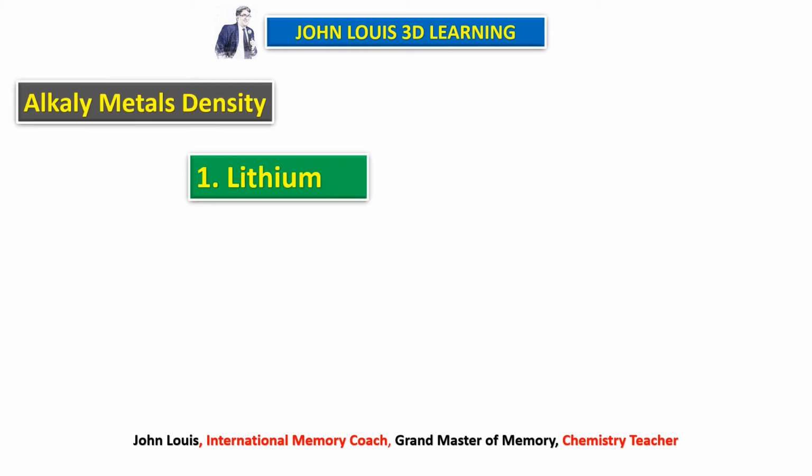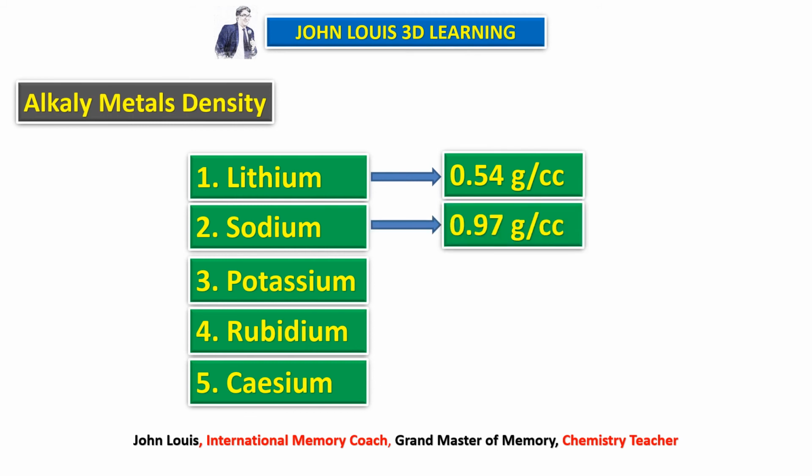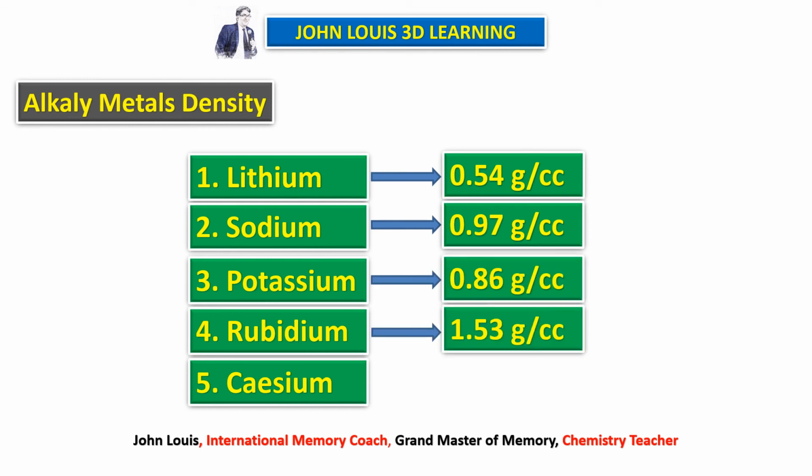For alkali metals, if we see the data, we can very easily understand. These are the first group elements except francium. Lithium is 0.54 gram per cubic centimeter; instead of liter they have given cubic centimeter. Then 0.97 for sodium, potassium 0.86, rubidium 1.53, cesium 1.87 gram per cubic centimeter.